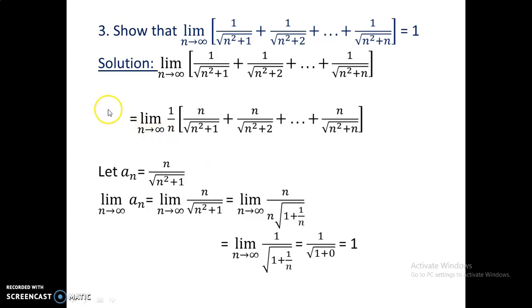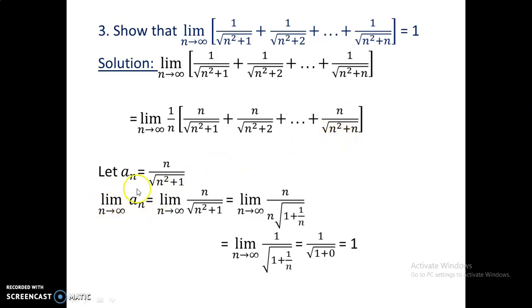And in the third problem, we need to show that the limit of 1 by root of n square plus 1, plus 1 by root of n square plus 2, and so on plus 1 by root of n square plus n, as n approaches infinity is 1. In order to make it 1 by n into an, we multiply and divide by n. Now let us take an as n by root of n square plus n.